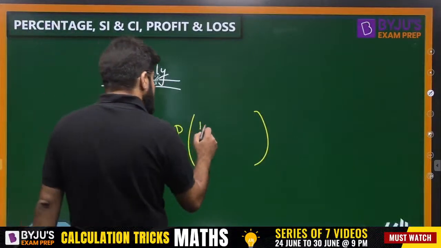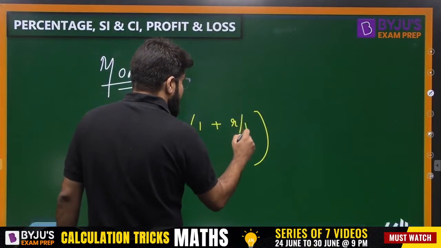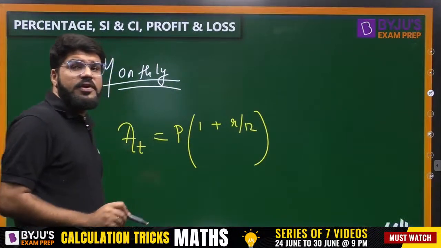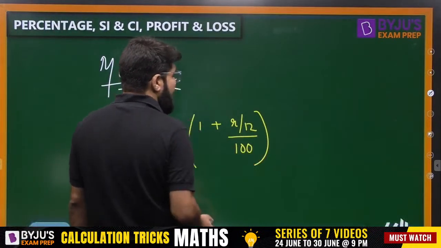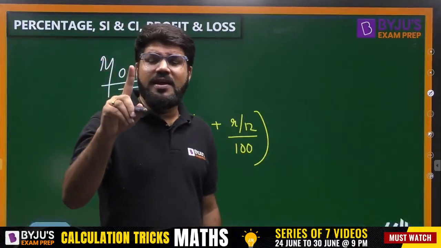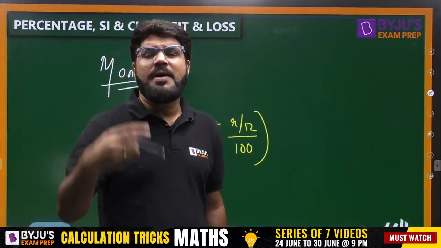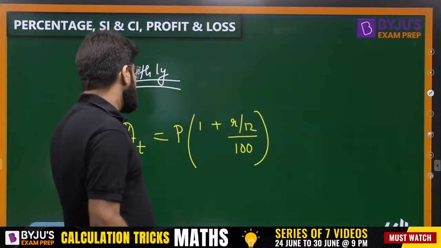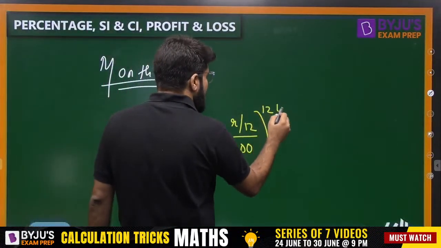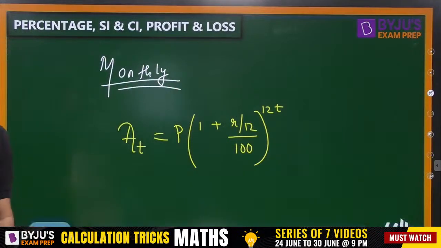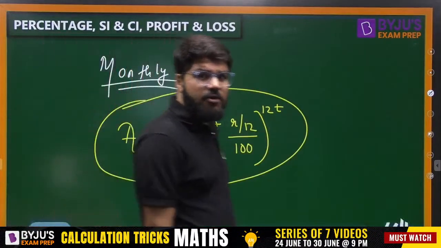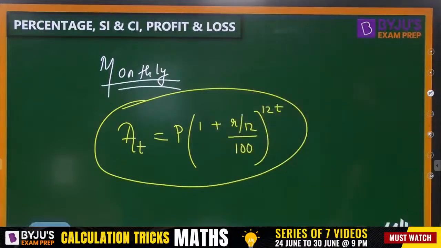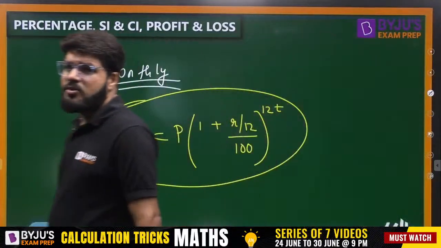Monthly means that R is the rate of interest given per annum. So what is the rate of interest per month? R by 12, because there are a total of 12 months, whole divided by 100. Now every year you have 12 months. So in T years, how many months, how many conversion periods, do you have? 12T. That's it. I hope you have written the same formula in your notebook: P(1 + (R by 12) whole divided by 100) raised to the power 12T.